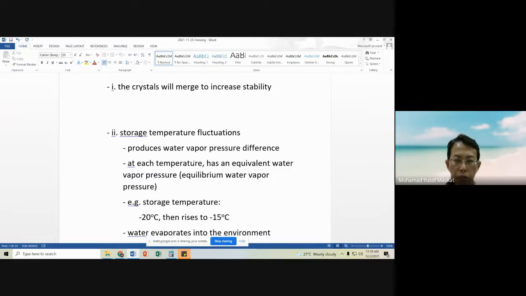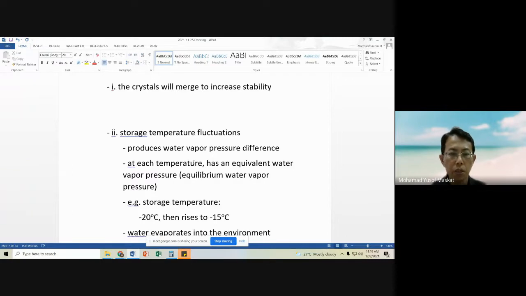Ice crystals, or any crystals for that matter, are less stable. They want to increase their stability, and they achieve this by attracting similar compounds and making the crystals larger. The larger the crystals, the more stable they will be.